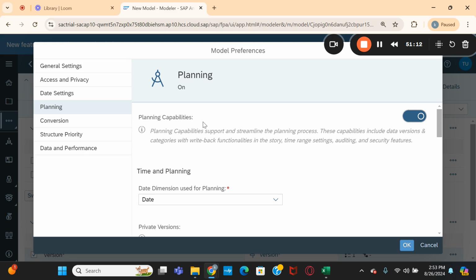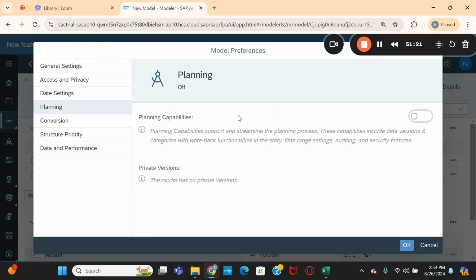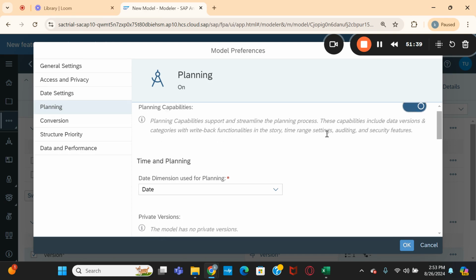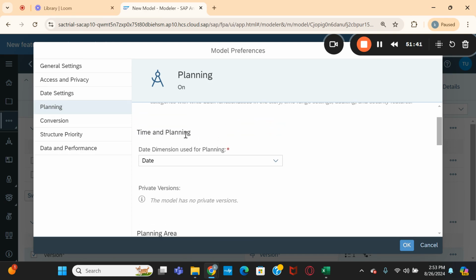So in the model preferences, if you want to maintain it as the planning model, then maintain, or you can simply turn off this option. But we want to maintain the planning, right? This model we are creating for the planning purpose. That is the reason I am simply enabling this one. So once I enable this capability, here you can see time and planning.